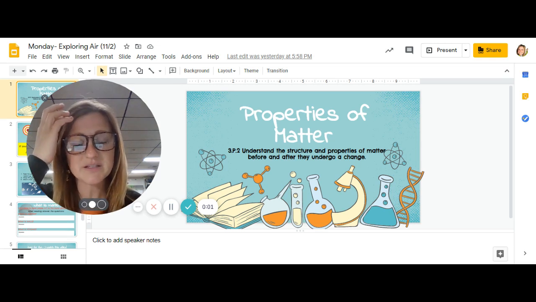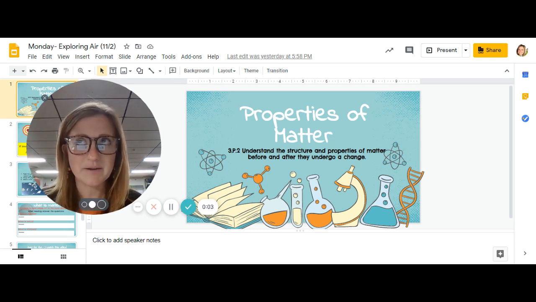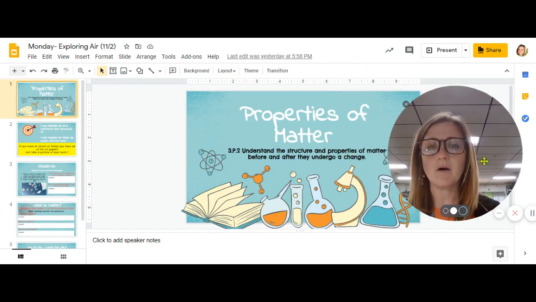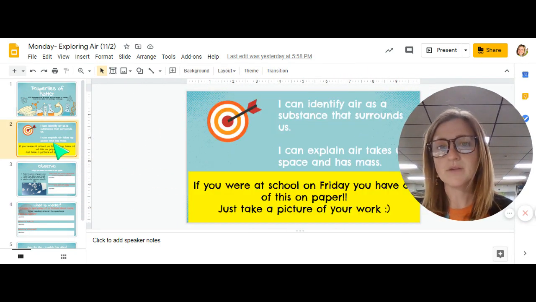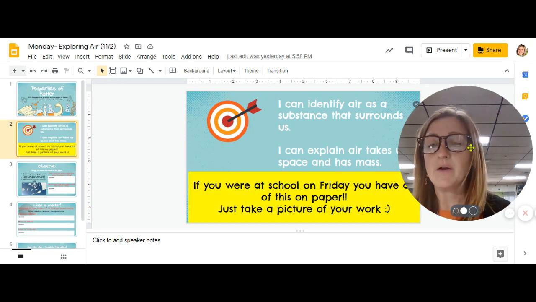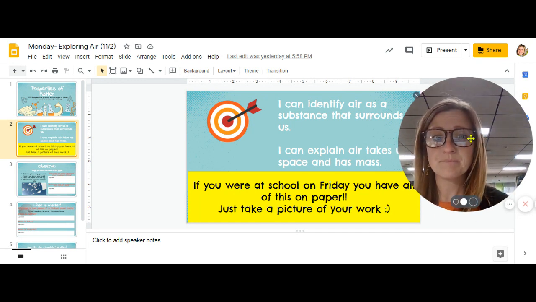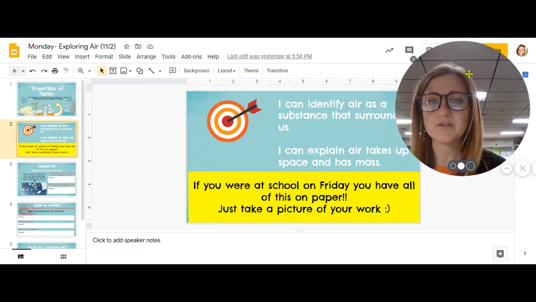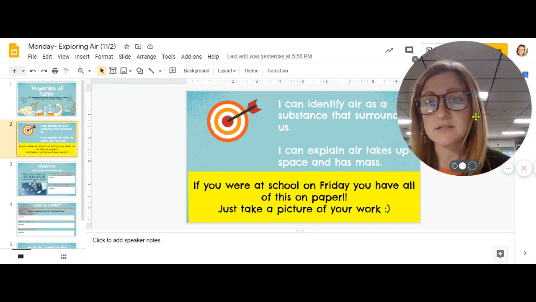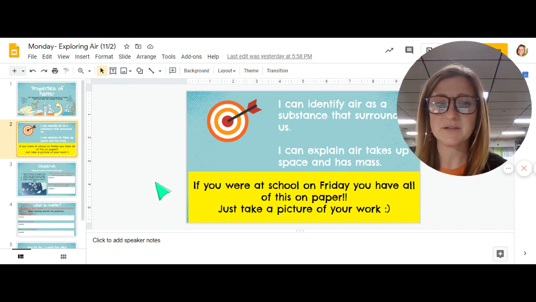To remind you that if you are at school on Friday, you have this exact activity on paper. So if you'd prefer not to have to use all of the slides for your writing especially, remember you have a piece of paper. So what you're going to do today is you're going to think about air. You're going to think about how air is all around us all the time. And we're going to use air to understand how it can take up space and it has mass. And we're going to have to think about that when we experiment today.